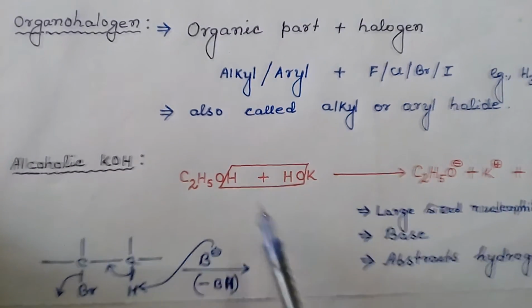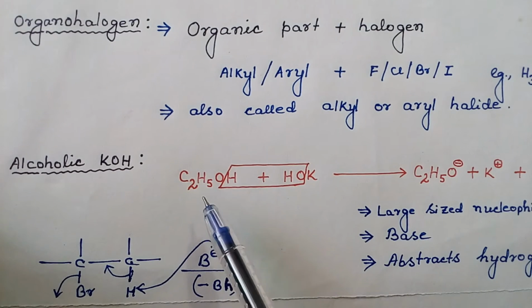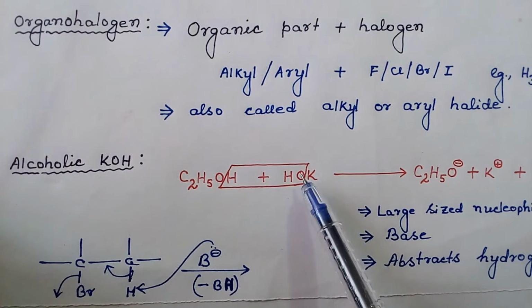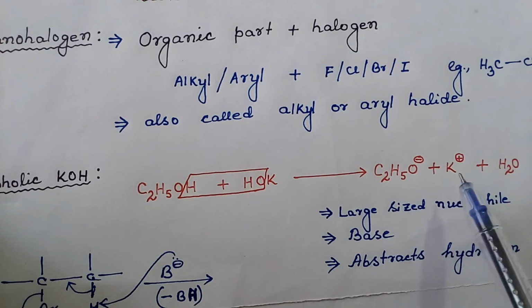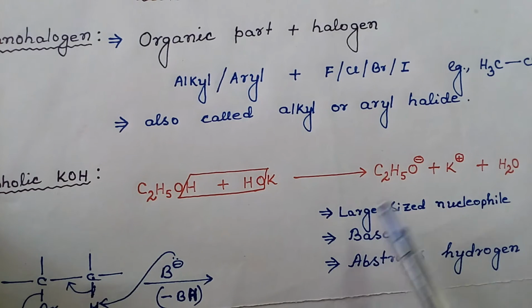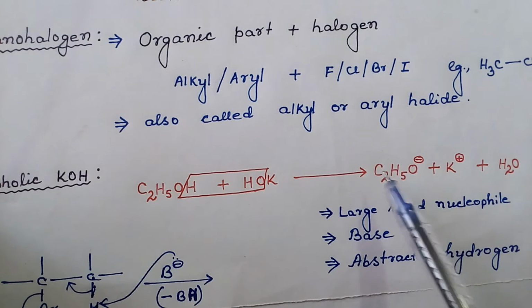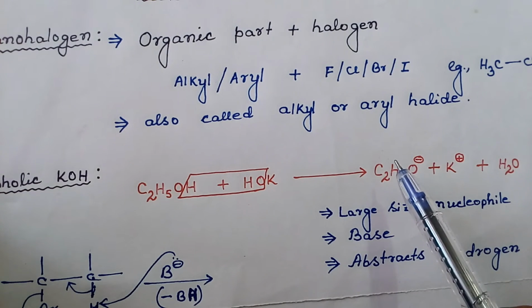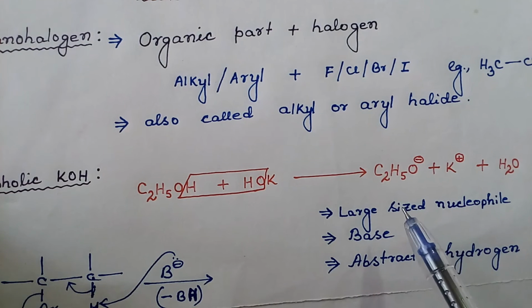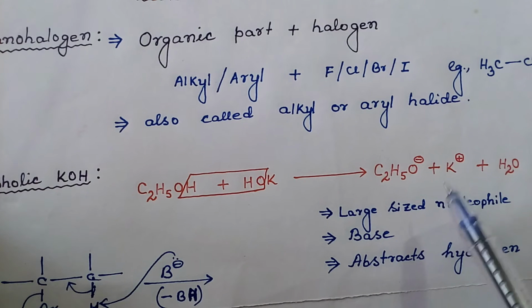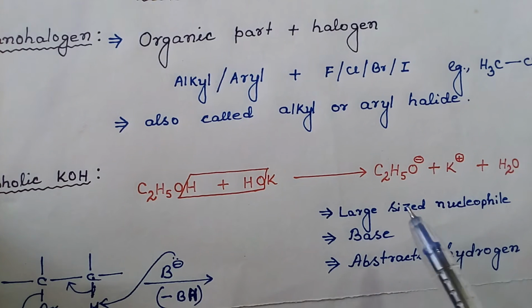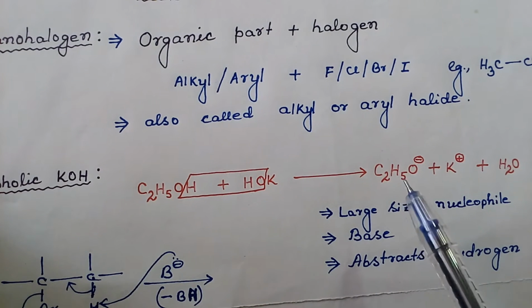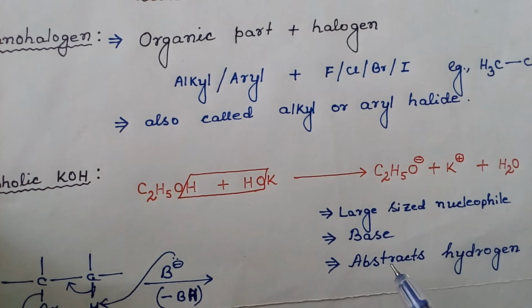Alcoholic potassium hydroxide. Take a simple alcohol like ethyl alcohol and treat it with potassium hydroxide; water is eliminated, thus giving us ethoxide ion, potassium ion and water. Ethoxide ion is a large-sized nucleophile, so it will act as a base. Remember, all bases are nucleophiles, but all nucleophiles are not bases. Only the large-sized nucleophile acts as a base. So the function of a base is to abstract a proton.